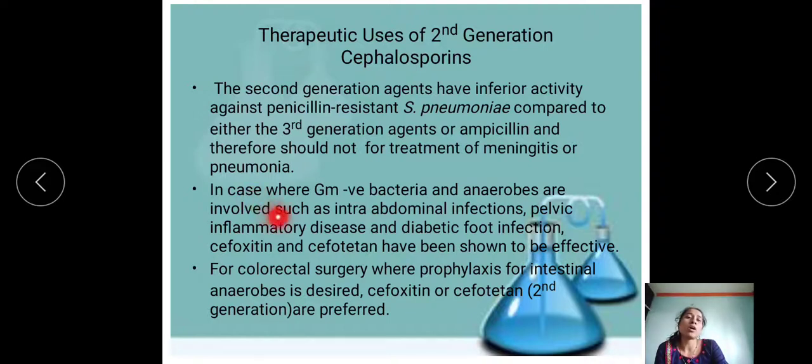But in cases where gram-negative bacteria or anaerobes are involved, such as intra-abdominal infection, pelvic inflammatory disease and diabetic foot infection, cefoxitin and cefotetan have been shown to be effective. Also, cefoxitin and cefotetan are preferred in colorectal surgery, where prophylaxis for intestinal anaerobes is desired.